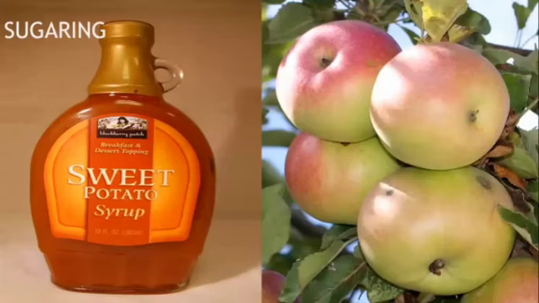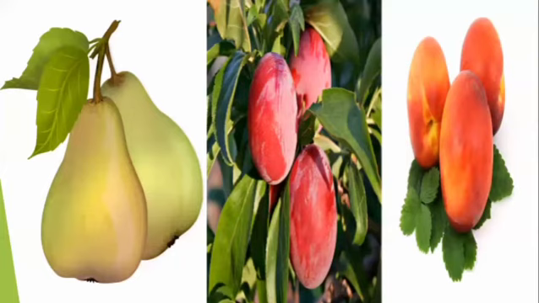Then sugaring. Sugar is used to preserve fruits in an antimicrobial syrup, with fruits such as apples, pears, peaches, and plums. So these are antimicrobial syrups, the preserved form.